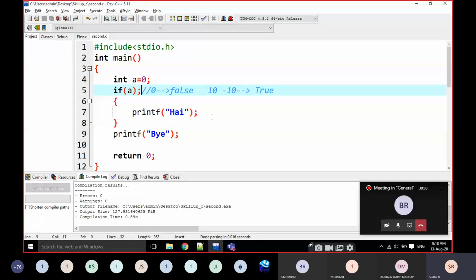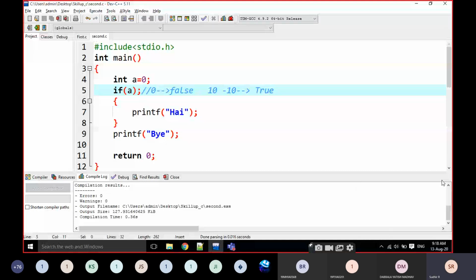It is an error, no doubt, you are thinking. But if I compile it here, is there any error? No, there is no error at all. Then how is it working? Look here.